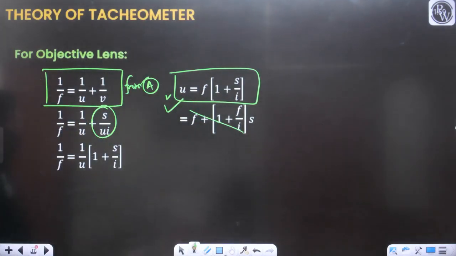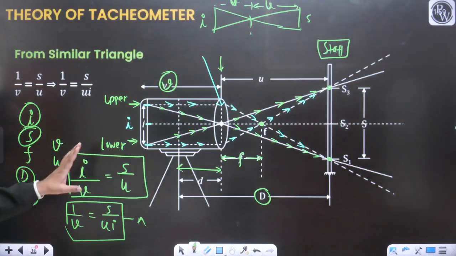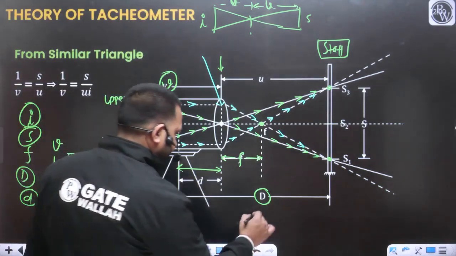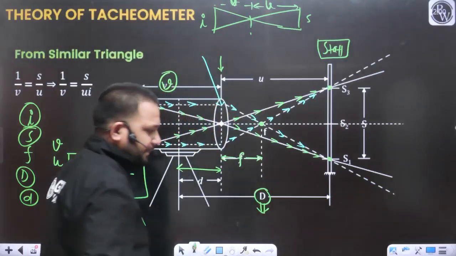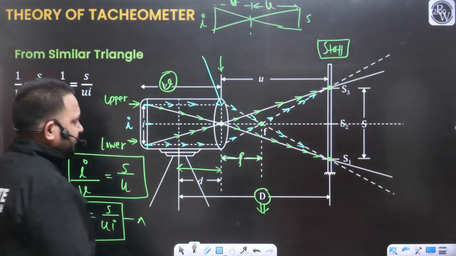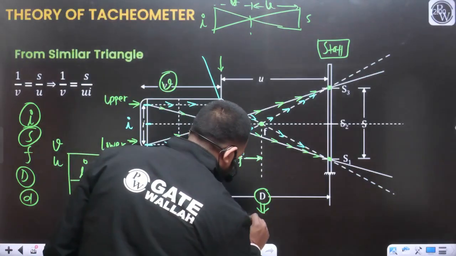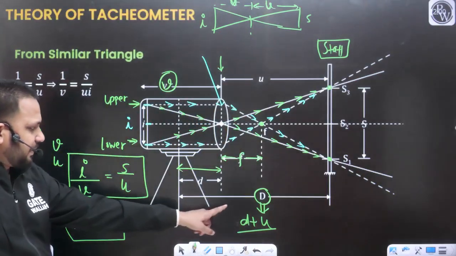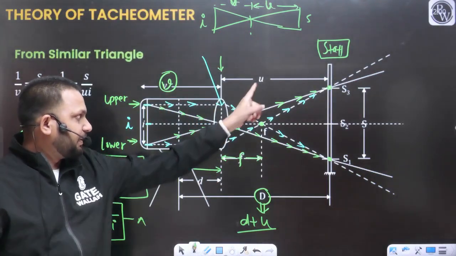Tell me. From the diagram, just try to understand. What is this capital distance D? I can write this capital D is nothing but small d plus u.